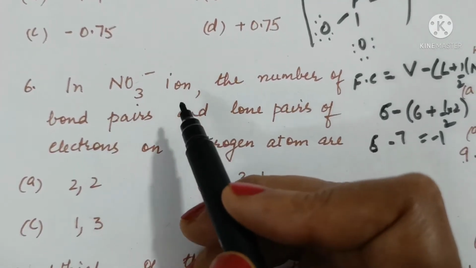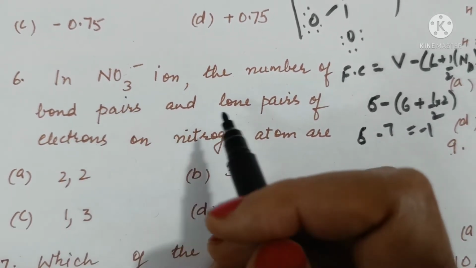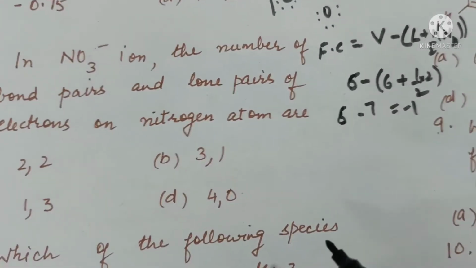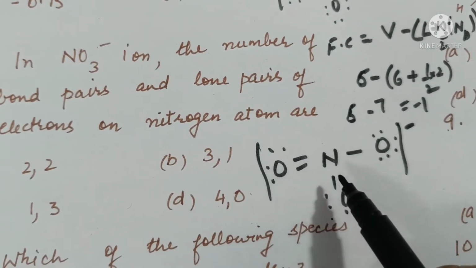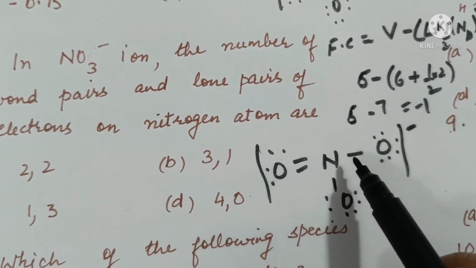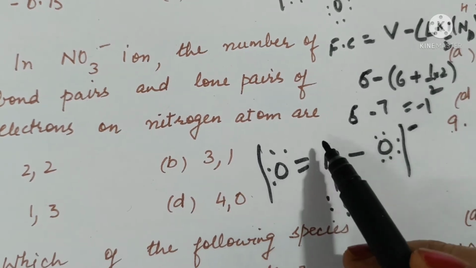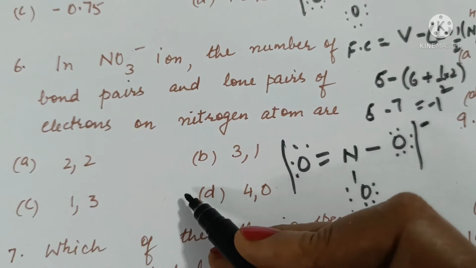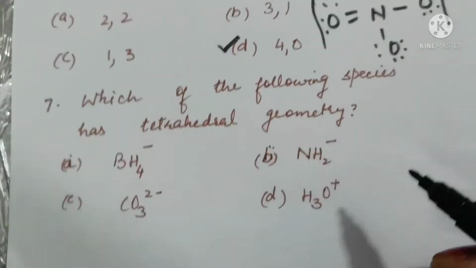In nitrate ion, the number of bond pairs and lone pair of electrons on the nitrogen atom are, so 1, 2, 3 and 4. 4 bond pairs, whereas there is no lone pair of electrons, so number of lone pairs will be 0. Option D is the correct answer.